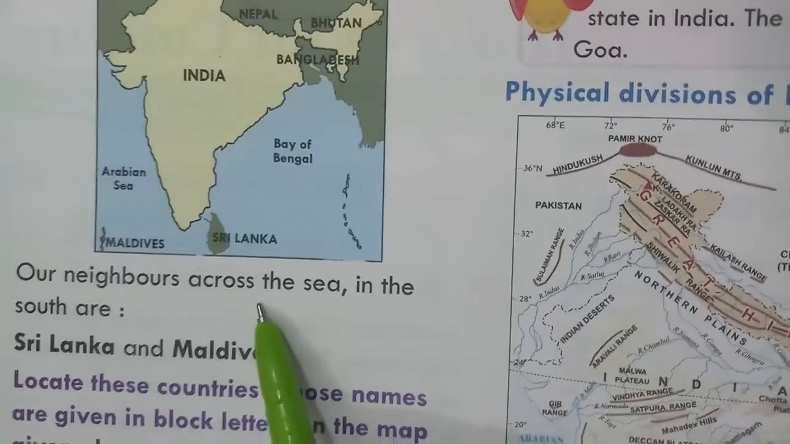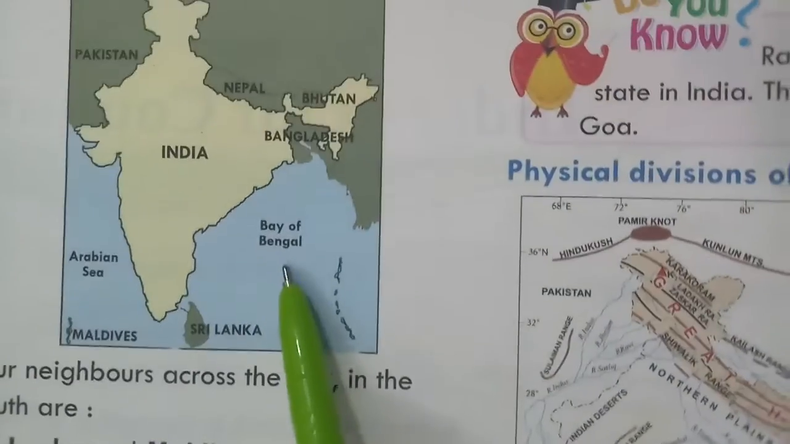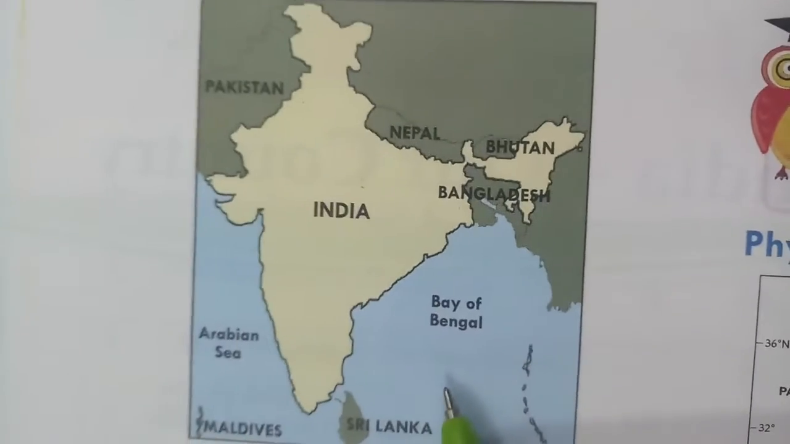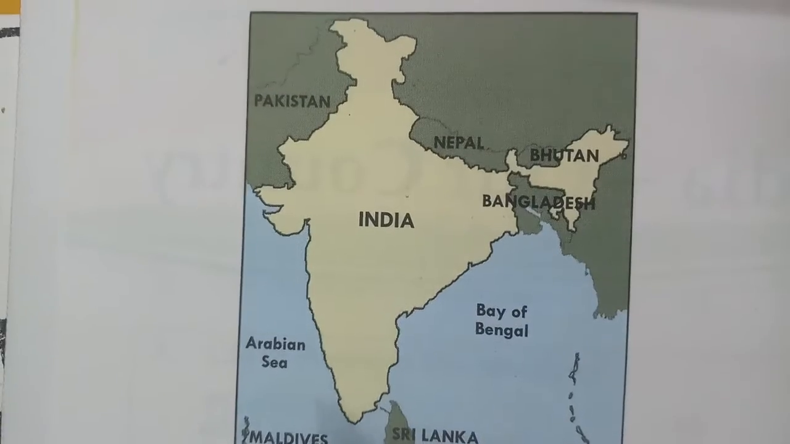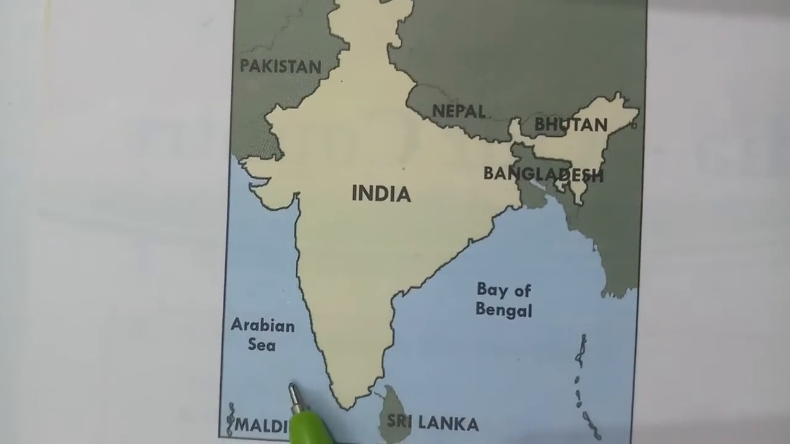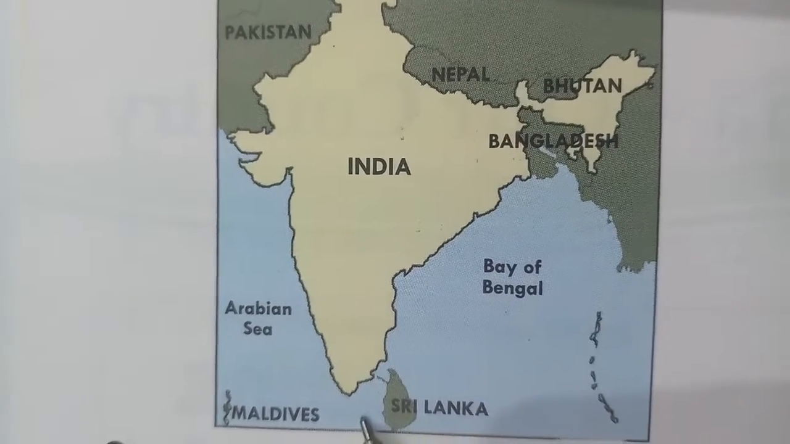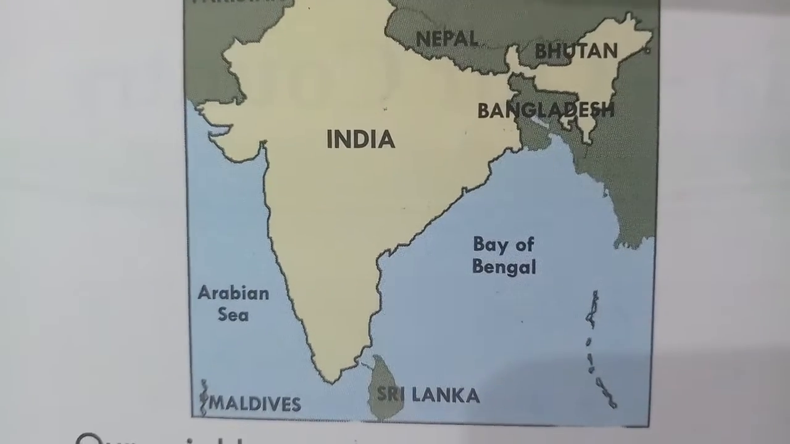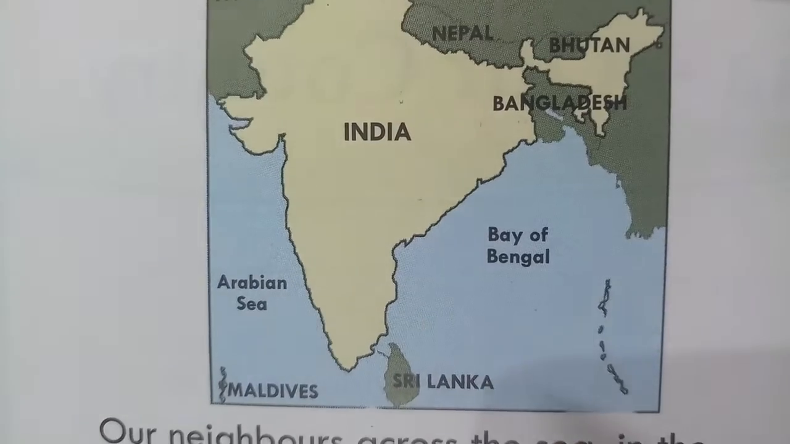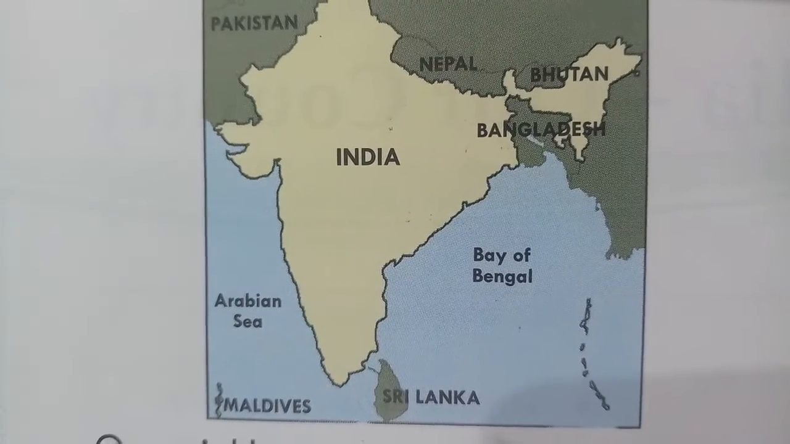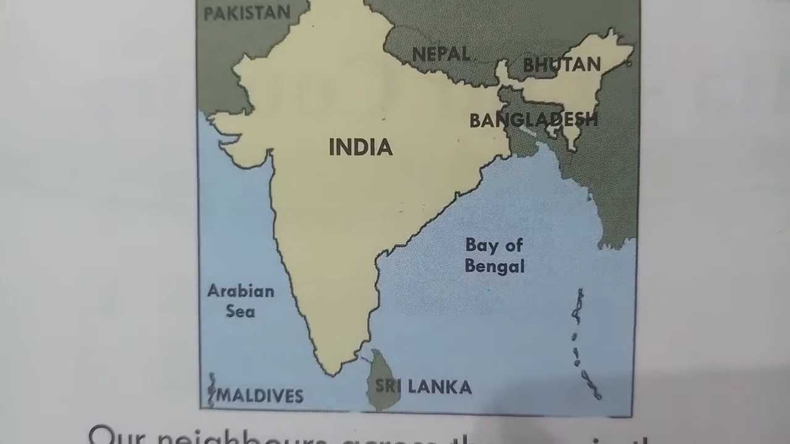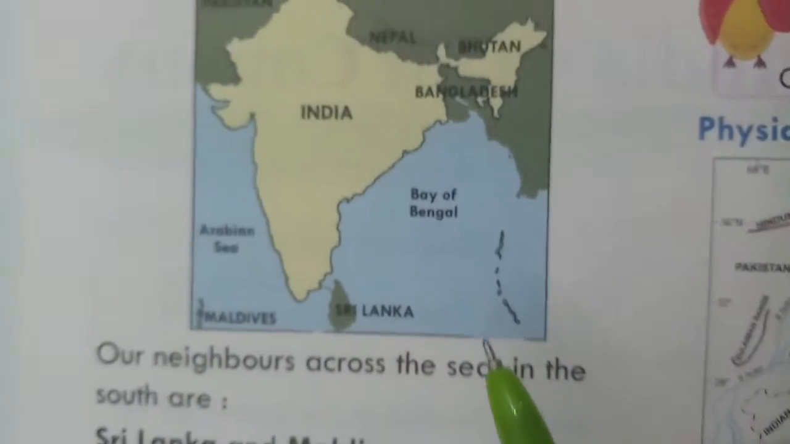Our neighbors across the sea: the Bay of Bengal, the Arabian Sea, these 3 water bodies, and here the Indian Ocean. So students, this is some basic information about India, our country. The rest of the part we will do in the next video.